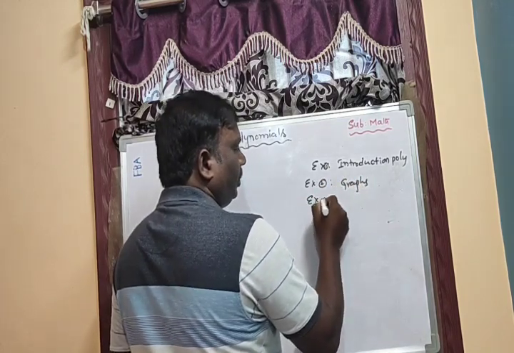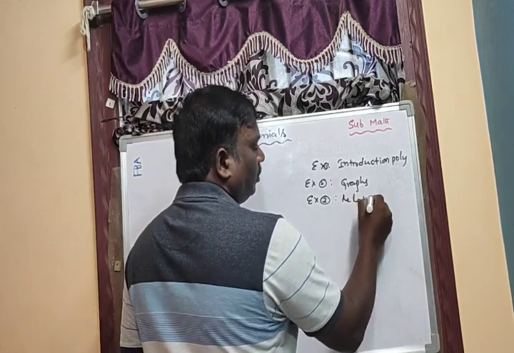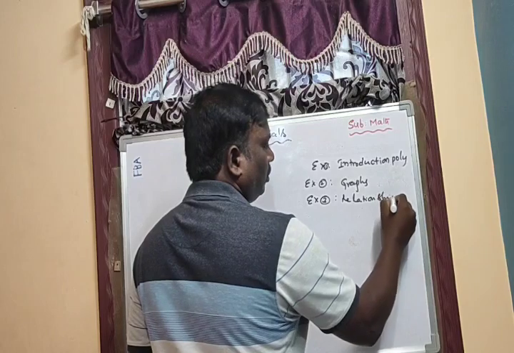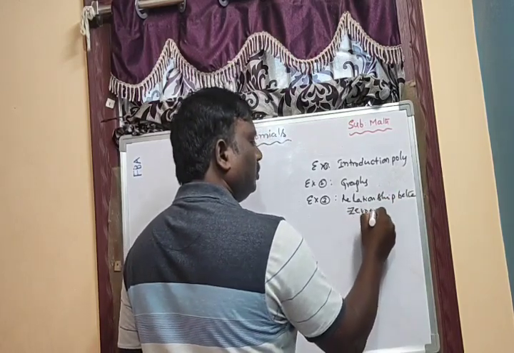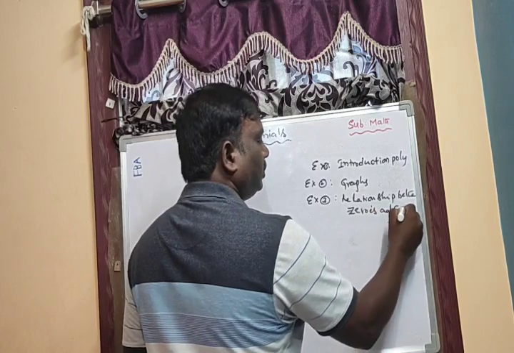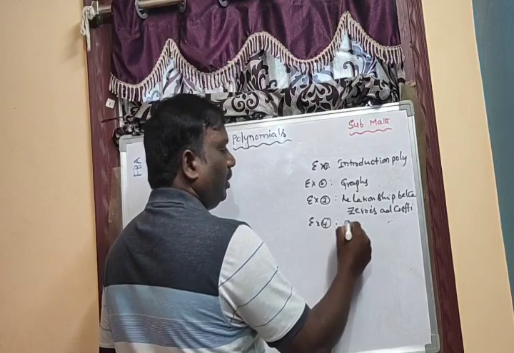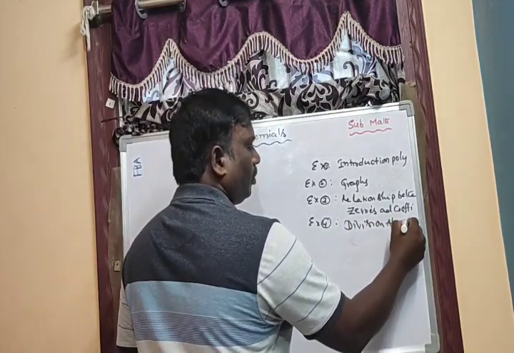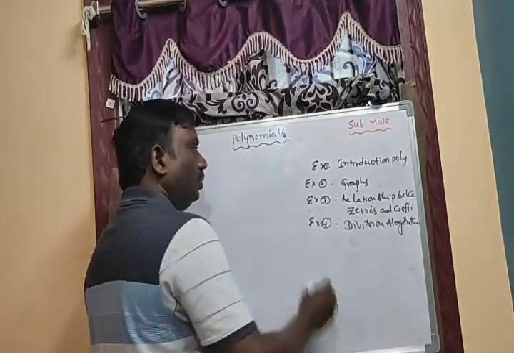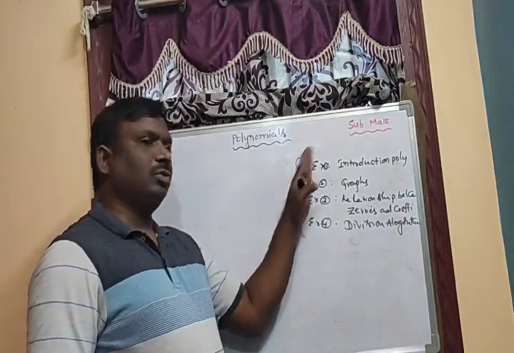Exercise 3: relationship between zeros and coefficients. And exercise 4: division algorithm.